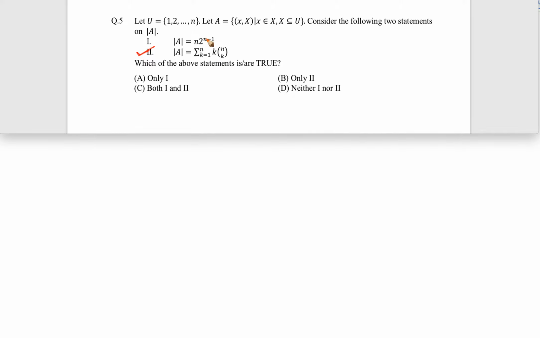It turns out both of them are the same. Many of you might remember this formula: the summation from k equal to 1 to n of k into n choose k is equal to n into 2 raised to the power n minus 1. If you remember that directly, you can understand that both of them are equal. In that case the answer is both 1 and 2, so the answer will be C. But I will take some time to demonstrate how I can say that both of them are equal.